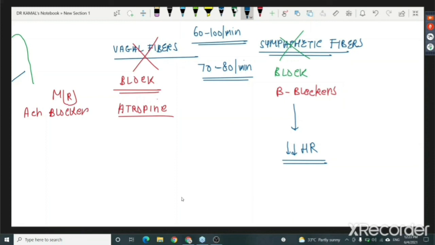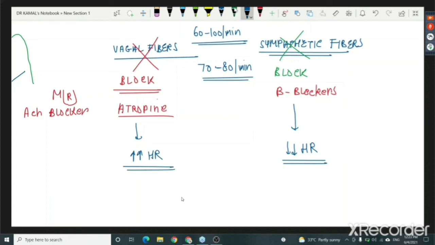Because sympathetic tone normally keeps your heart rate high. So if I block the sympathetic fibers, the heart rate should have fallen. Right? On the contrary, the vagal fibers normally decrease my heart rate. So if I block the vagal fibers by giving atropine drugs, the heart rate should have risen. Now only one thing can happen out of the two.